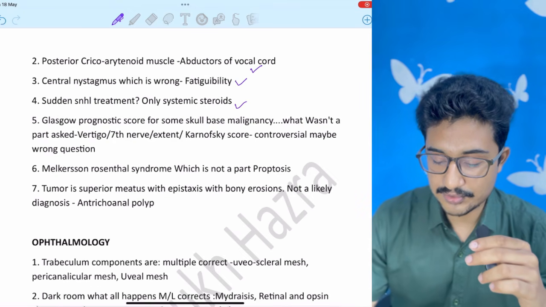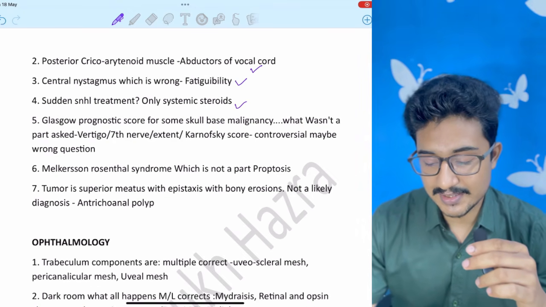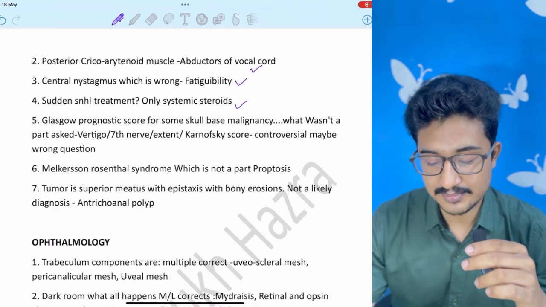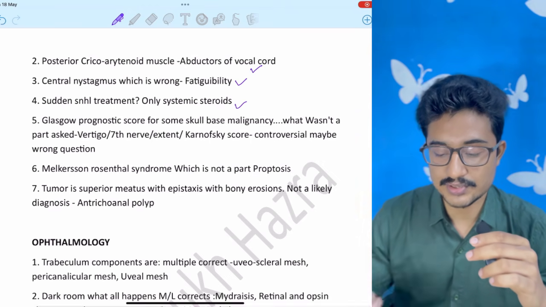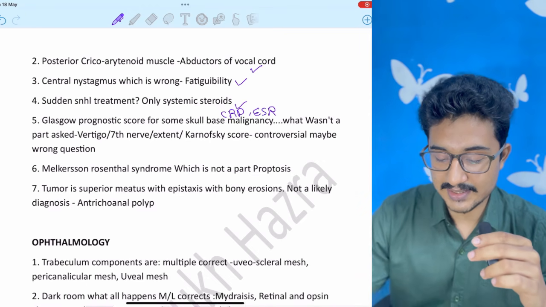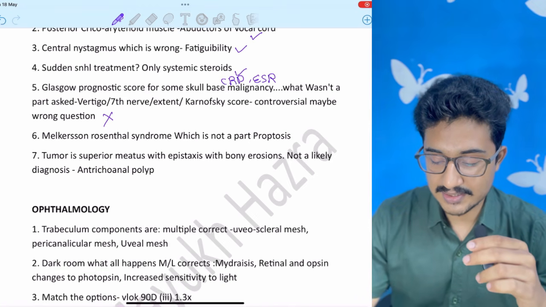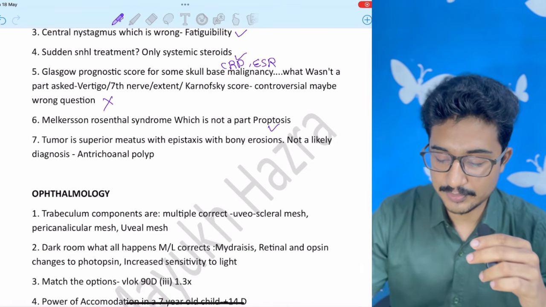Glasgow prognostic score, I think this question is wrong and you should email to the INICET because I searched everywhere, and Glasgow prognostic score usually consists of CRP and albumin. I couldn't get anything out of this, so I think this question is wrong itself. Melkersson-Rosenthal syndrome, not seen is proptosis.